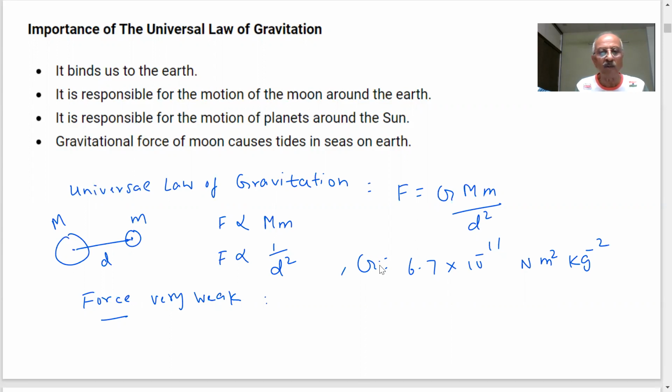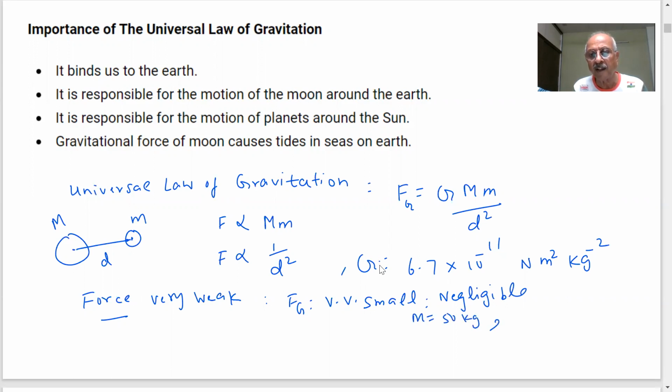Yes, we have been able to calculate. If we put the value of G, the mass of Earth and our mass, supposing 50 kg, and the distance, then we will find the gravitational force is very, very small, negligible. If we have a mass of, for example, 50 kg and another mass of, supposing, 40 kg, this force will be very weak.